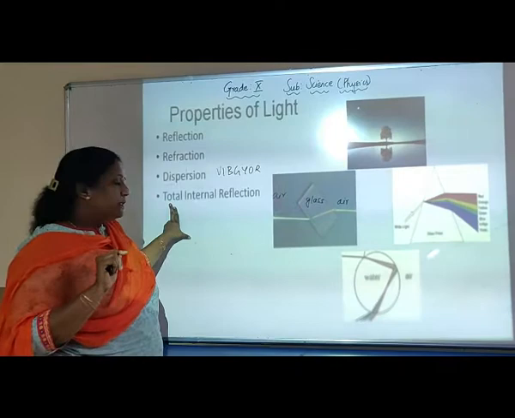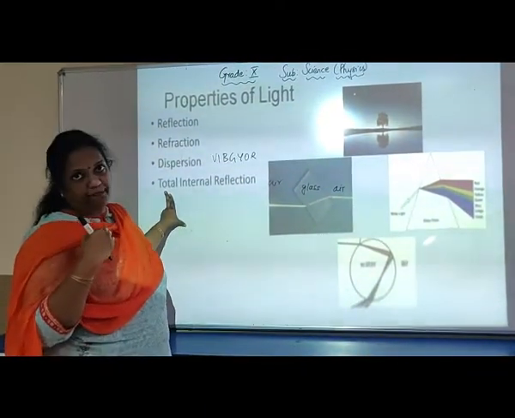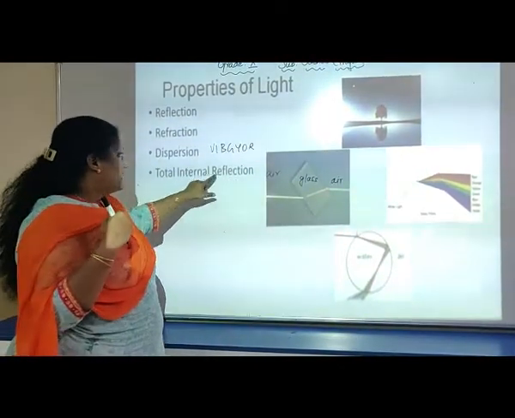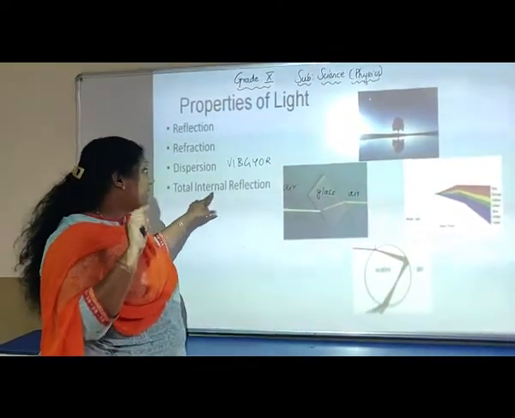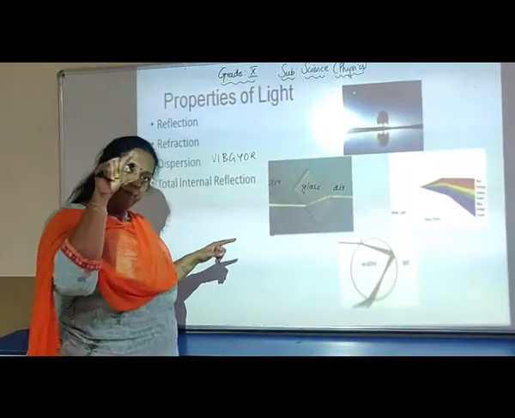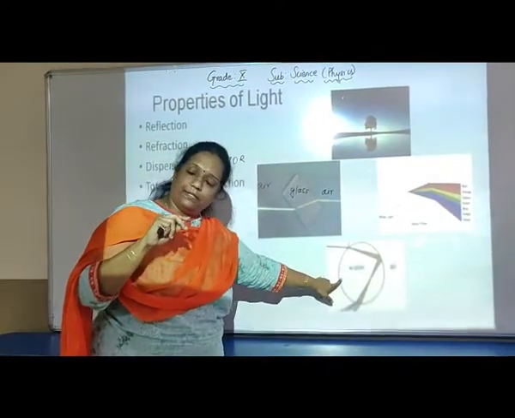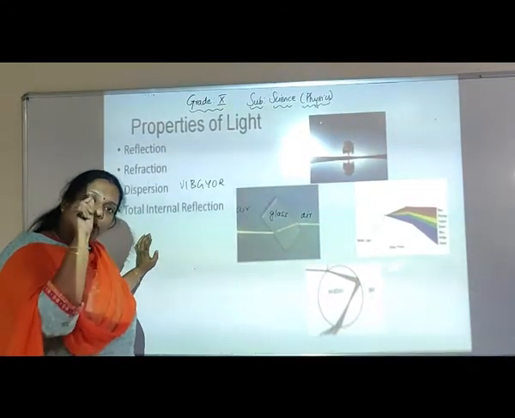The last property you will learn is total internal reflection. The term itself gives you a clue. There is reflection taking place, but it is occurring inside a particular medium and it is complete, like what you are seeing here. This effect you see inside raindrops.